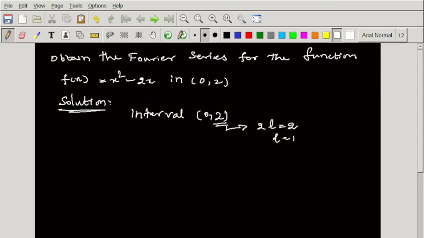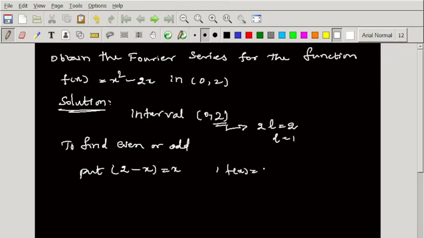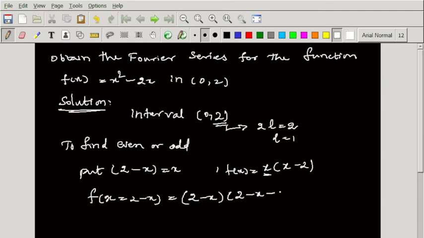So here we check whether the given function is even or odd. To find even or odd, replace x by 2 minus x. Here f of x equal to x into x minus 2, taking x as common. Replacing x by 2 minus x, we get 2 minus x into 2 minus x minus 2.